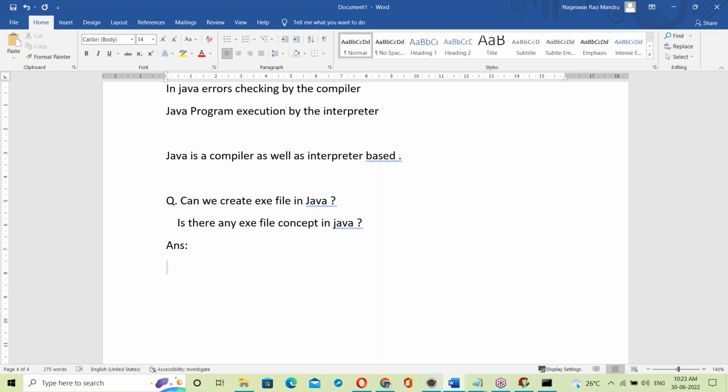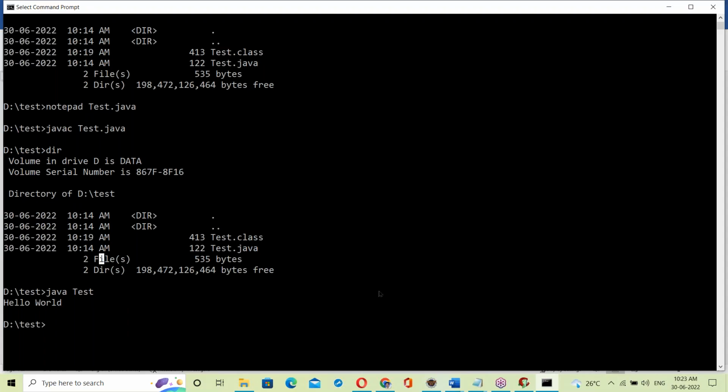No exe file. Have you observed any exe file? There is no exe file. There is a dot java file and a dot class file here. This is bytecode. It won't write any result file. Bytecode is executed directly, line by line: converting to bytecode, then execution. It won't generate any exe file.